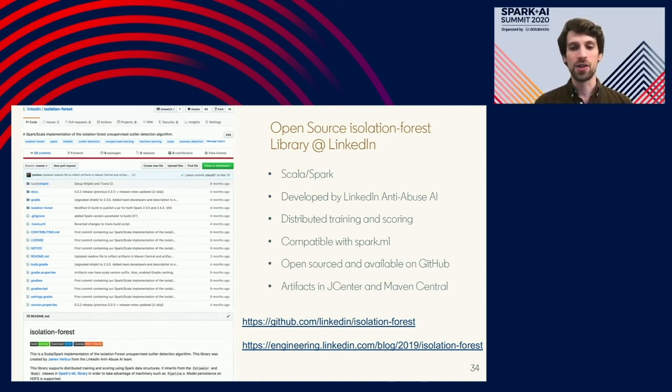So if you're interested, check it out at github.com/LinkedIn/isolationforest. And there's also a LinkedIn engineering blog post linked on this slide as well, where we go into a bit more detail on how we're using it and what some of the advantages are.